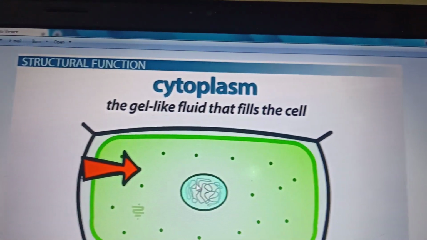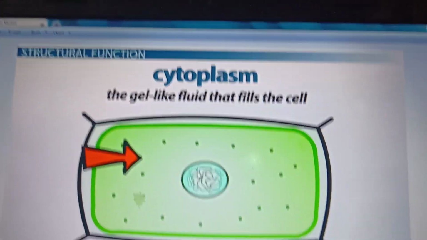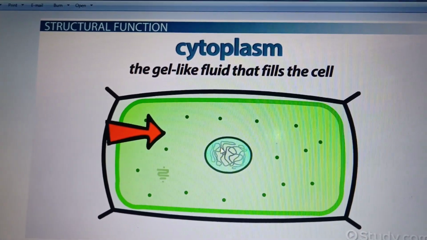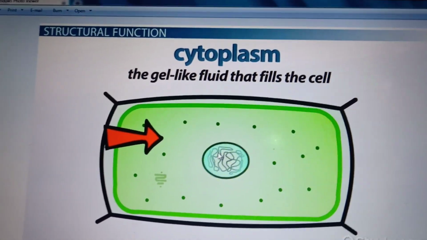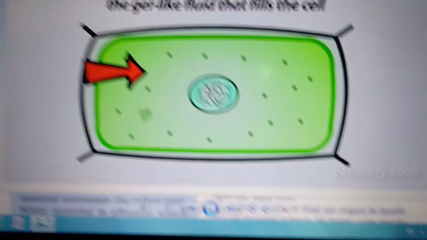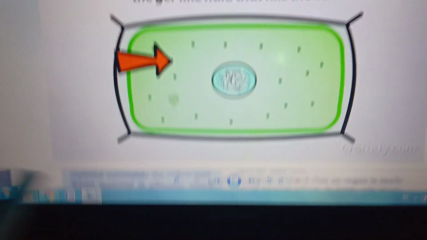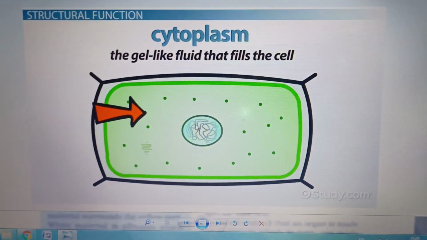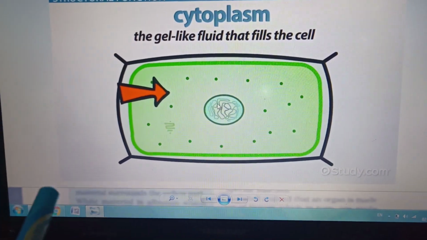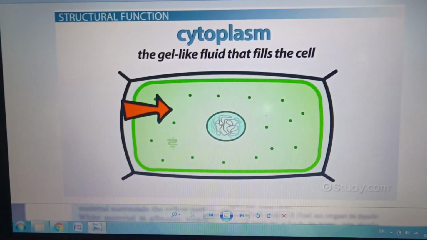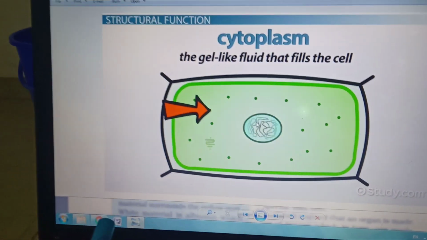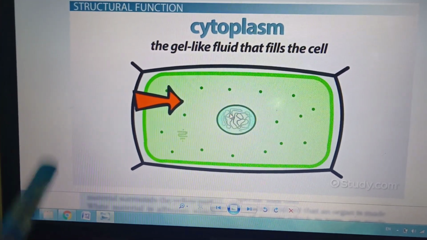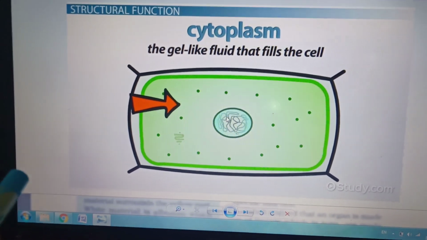That is for protection. It gives rigidity to the cell and protection against temperature variation, high wind speed, atmospheric moisture, and many other things. Why? Because you know very well, animals can move from one place to another whereas plants cannot move. So they have to withstand the variations in temperature and climatic conditions. They can't keep moving from one place to another. So to protect them from the extremes of temperature, humidity and other things, the cell wall is present in the plant cell. That is the important thing.